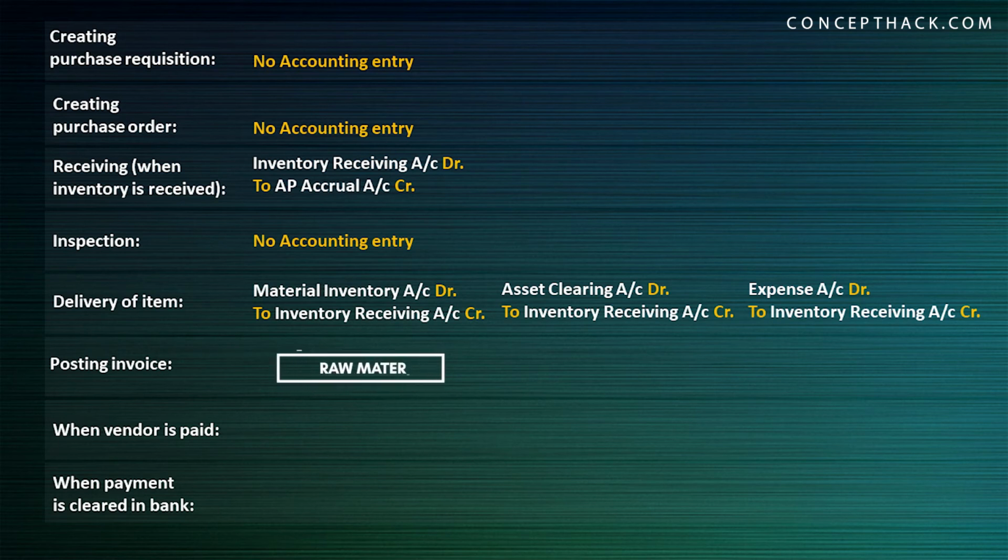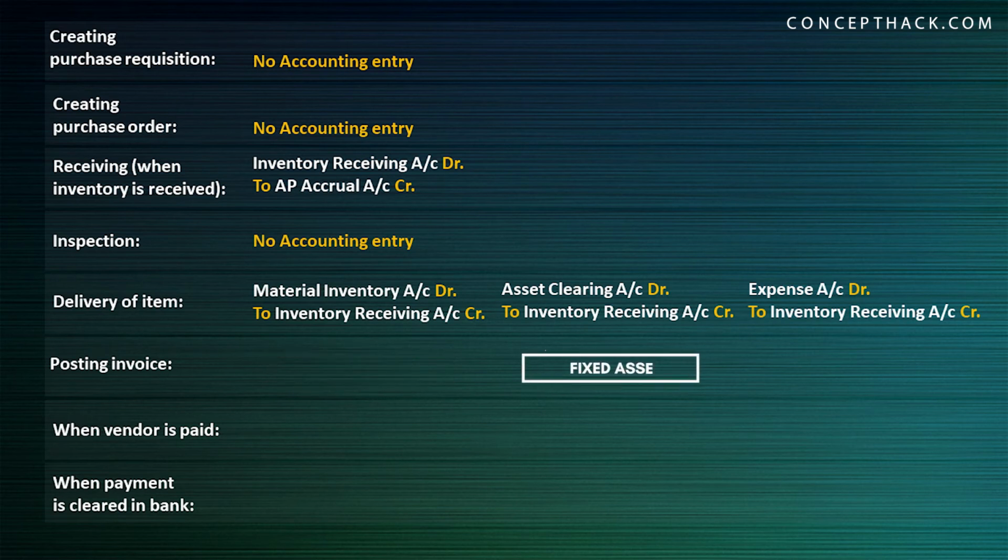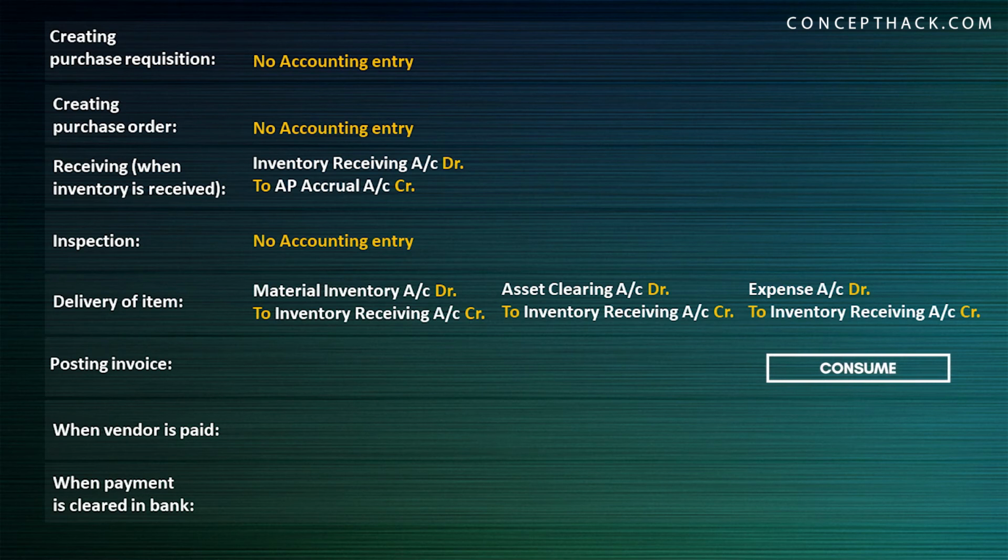If you are going to use it as a raw material, then in that case, it will be material inventory account debit to inventory receiving account credit. If you are going to use it as a fixed asset, then in that case, your entry will be asset clearing account debit to inventory receiving account credit. And if you're going to consume that product within your organization, then in that case, expense account debit to inventory receiving account credit.